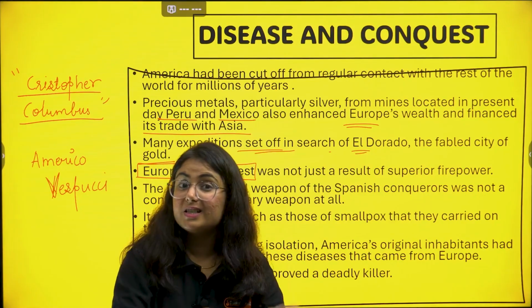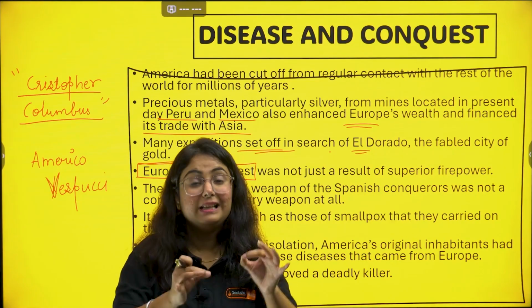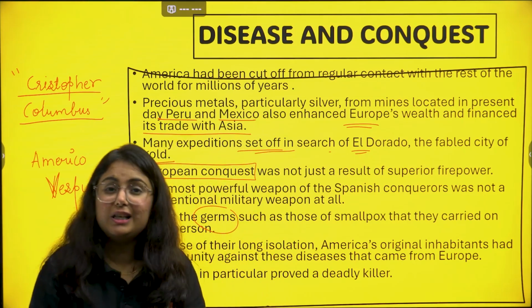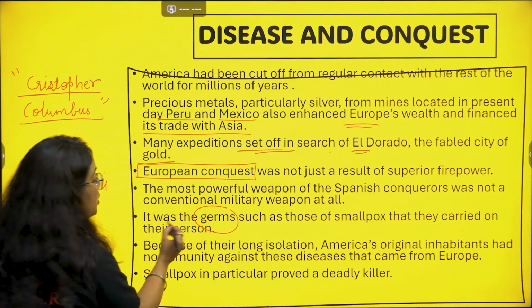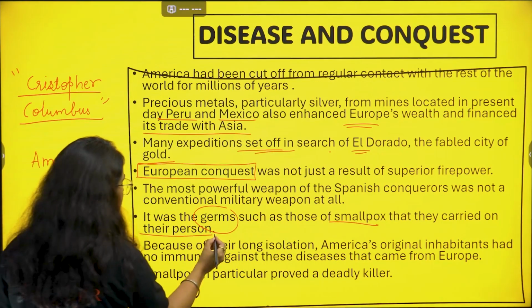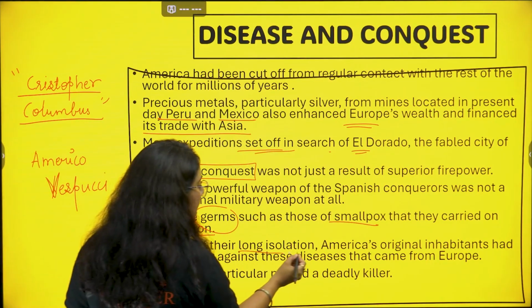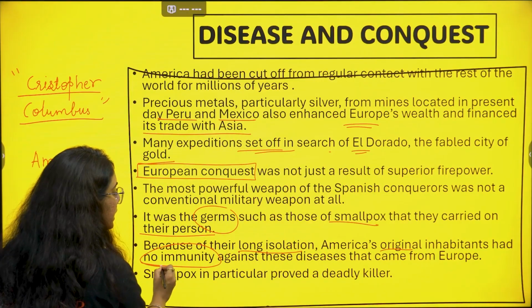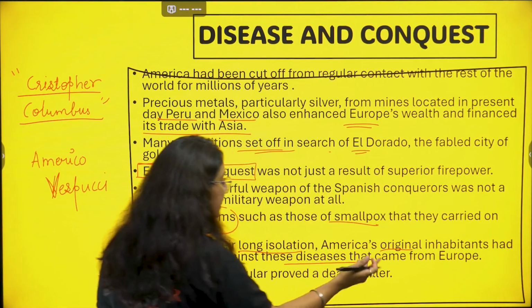The disease will spread, eventually leading to death if it is in critical condition. It was the germ, smallpox, that they carried on their person. Because of their long isolation, the original inhabitants had no immunity against the diseases that came from Europe.